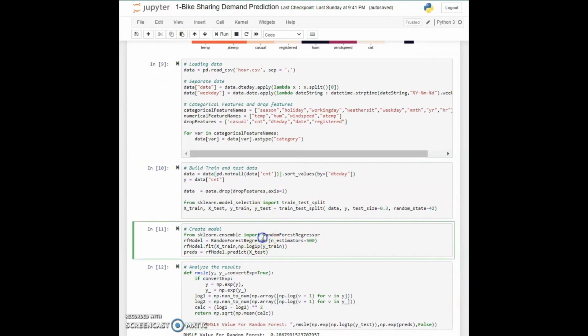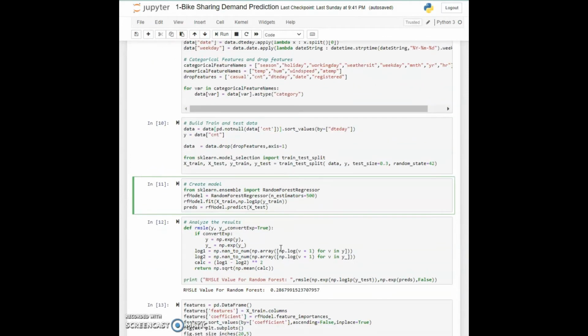So now in cell 11, finally we are going to create the regressor using scikit-learn and make some predictions. So here we have imported RandomForestRegressor from the sklearn ensemble library, and then I have created a model using 500 trees. And now remember how we had talked in the slides about defining the number of trees for each forest. Then we use the fit method on xtrain and ytrain, and then we have created our predictions.